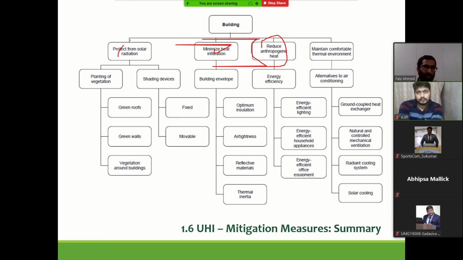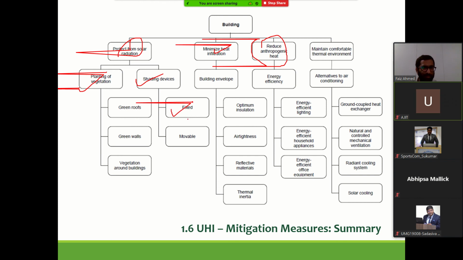So protecting from solar radiation, let's say we can have vegetation, we can have shading devices. We have seen different types of shading devices, internal, external, and so on. And under planting of vegetation, we have green roofs, green walls, vegetation around buildings and so on.